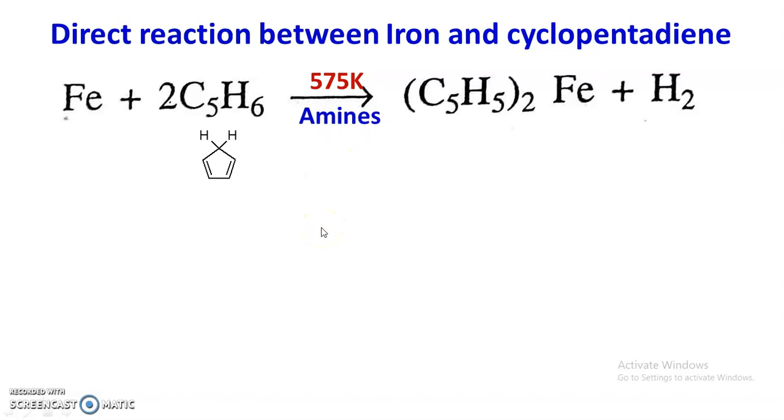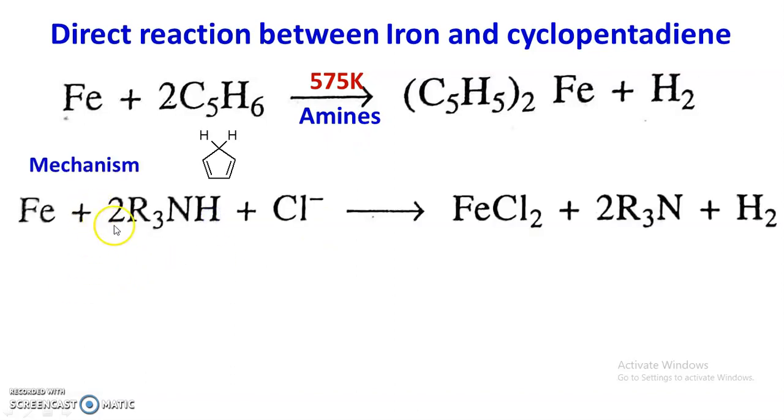The exact mechanism of this reaction is, first of all, the iron when it comes in contact with the quaternary ammonium salt, this is the base, then there is a formation of ferrous chloride and tertiary amine, and there is evolution of hydrogen gas.